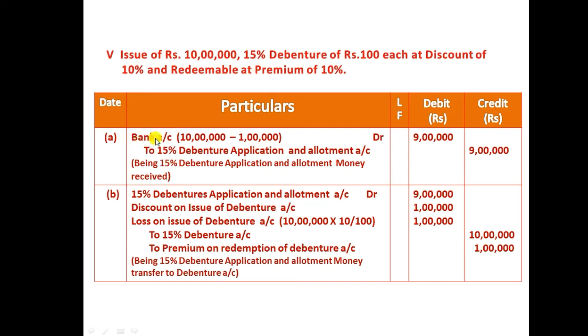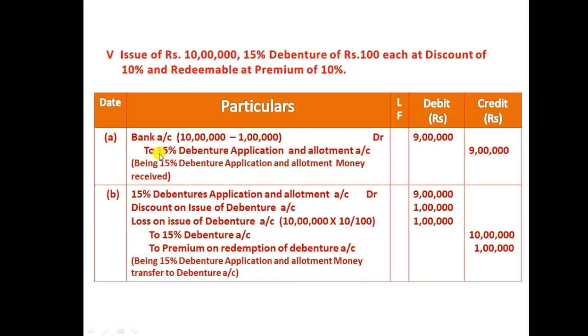We need to debit the bank as usual. So bank account debit to 15% debenture application and allotment account 9 lakh. So here the face value of the debenture is 10 lakh rupees and the company gave a 10% discount. The 10% on 10 lakh is 1 lakh rupees. So 10 lakh minus 1 lakh, the balance 9 lakh the company received. So we debited the bank and we need to credit 15% debenture application and allotment account 9 lakh. And we should write the narration: being 15% debenture application and allotment money received. After receiving, we need to transfer to the debenture account.